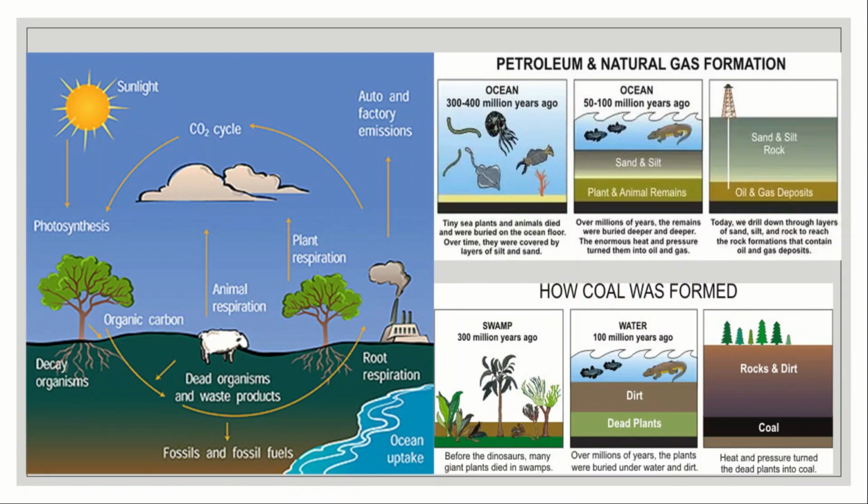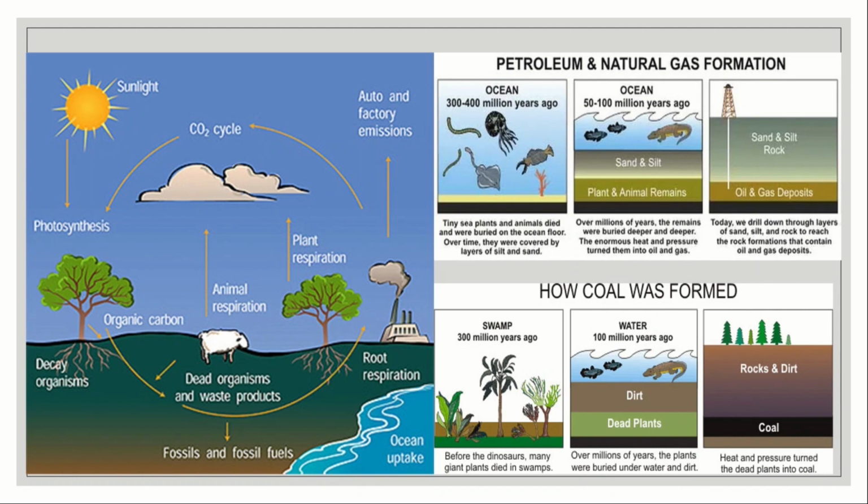These are some of the methods by which the fossil fuels were formed millions and millions of years ago. For example, petroleum and natural gas formation. Tiny sea plants and animals died and were buried on the ocean floor. Over time, they were covered by layers of silt and sand. Over millions of years, the remains were buried deeper and deeper. The enormous heat and pressure turned them into oil and gas. Today, we drill down through layers of sand, silt and rock to reach the rock formation that contains oil and gas deposits. So this is how petrol and natural gas is obtained.